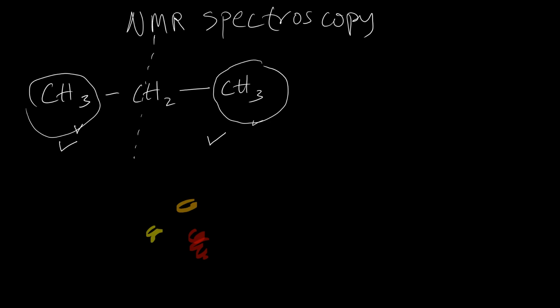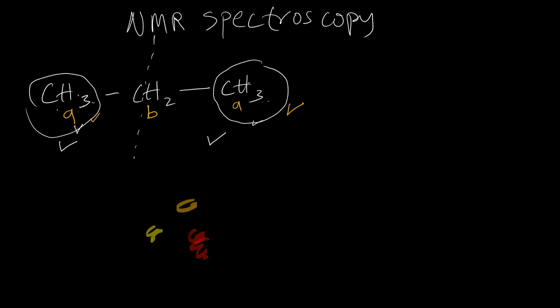All right, so now we have CH3, three hydrogens attached to this carbon, and these three hydrogens will appear as one signal. So let's call that signal A here, and this methyl group here is the same as the methyl group here, so this also will appear as signal A. The hydrogens attached to CH2 will appear as a separate signal because they are different, so let's call it B. So how many signals are we going to get from here?